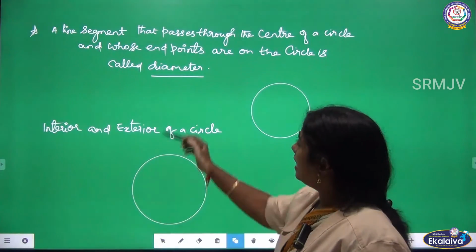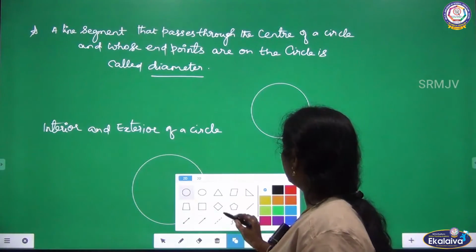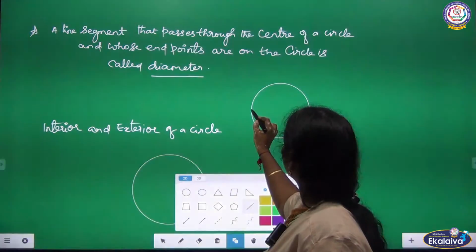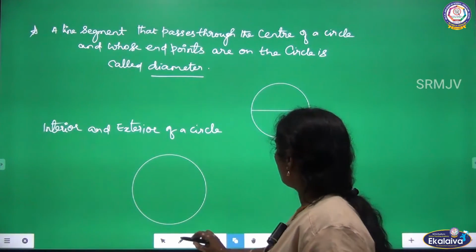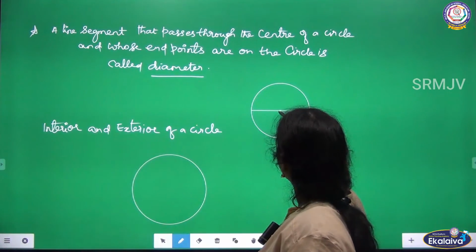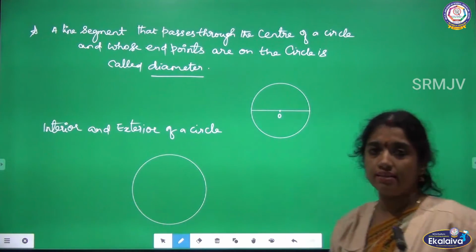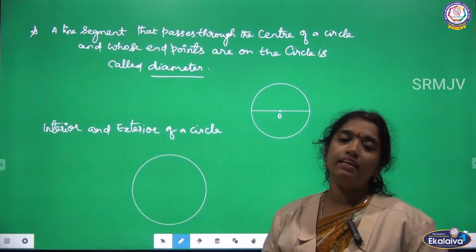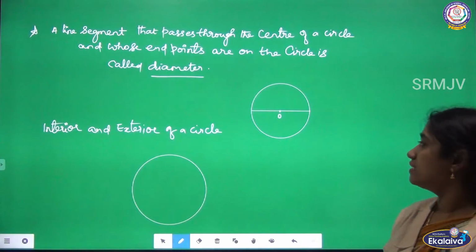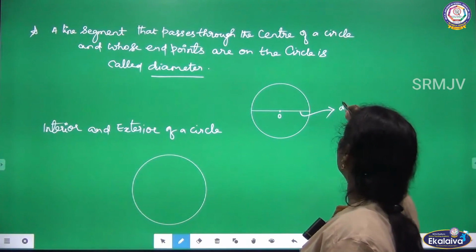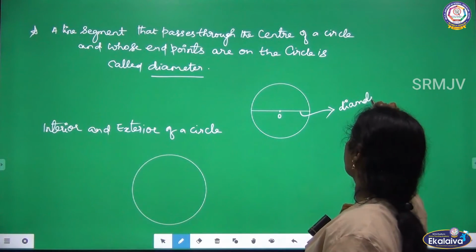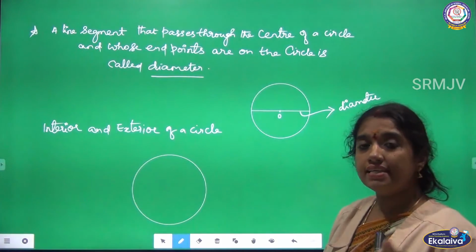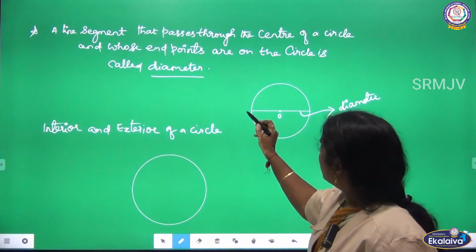See, a line segment passes through the center. This is a line segment and this is my O. This is the center of my circle, and a line segment that passes through the center O is said to be a diameter. Okay. From the center to the boundary of the circle is a radius.